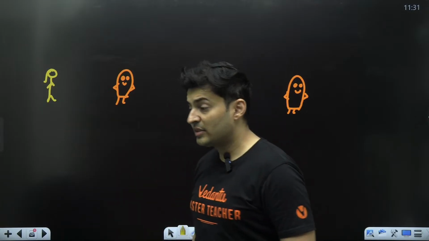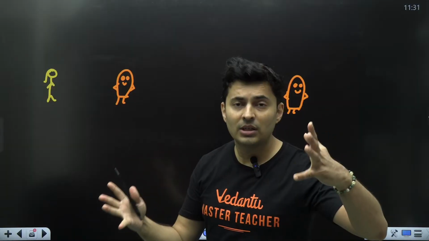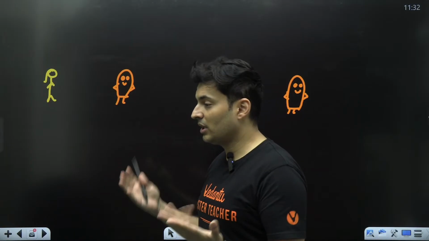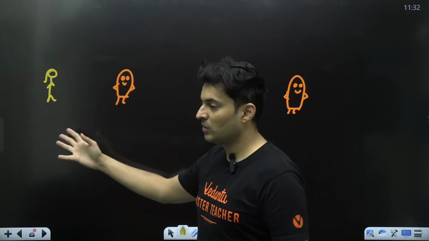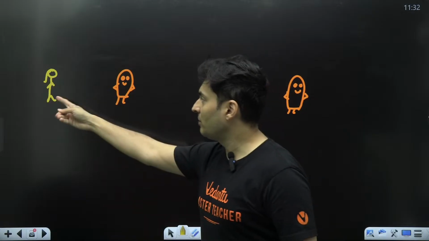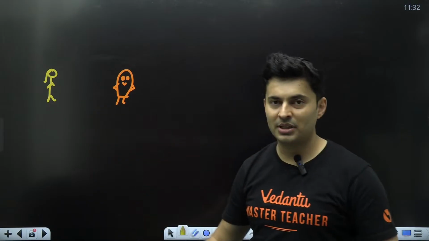Champa tells Pandu, listen Pandu, you have to prepare for NEET. Listen Pandu, you have to become a doctor. Listen Pandu, if you become a doctor, I will marry you. Listen Pandu, if you do well in life, I'll be with you. So Champa always keeps motivating Pandu. So Pandu studies for NEET, becomes a doctor.